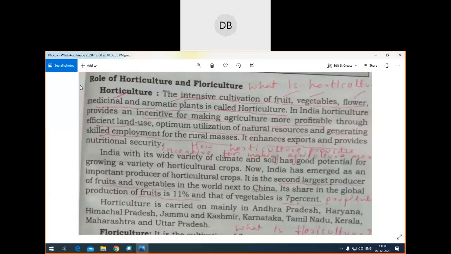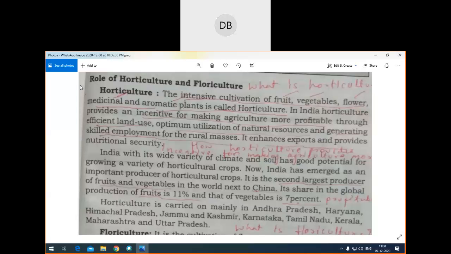Okay, for the rural masses, it enhances exports and even provides nutritional security. Then it also provides employment opportunity, and also it helps the farmers to earn more income.